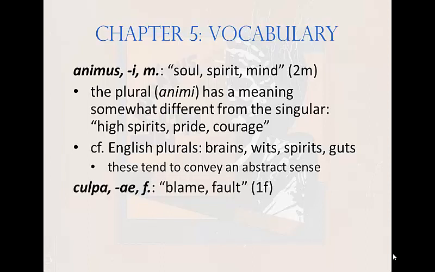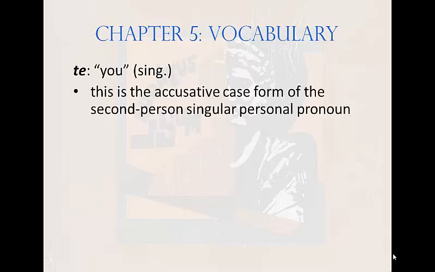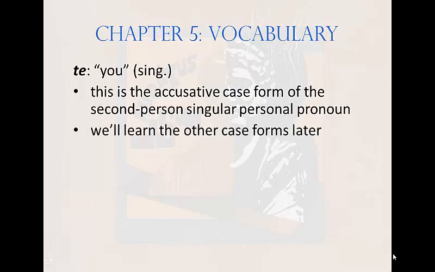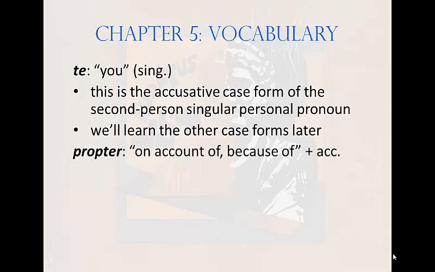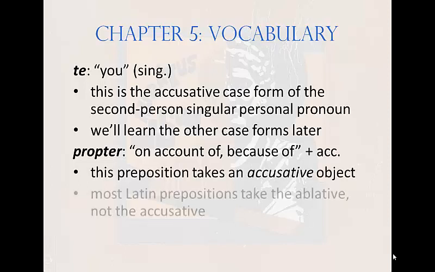The next word is culpa, culpae, feminine, meaning blame or fault. This is a first declension feminine noun. Next, gloria, gloriae, feminine, meaning glory or fame, another first declension feminine noun. The next word, te, meaning you, singular, is the accusative case form of the second person singular personal pronoun. We'll learn the other case forms for this word later. The next word, propter, meaning on account of, because of, is a preposition that takes the accusative case.